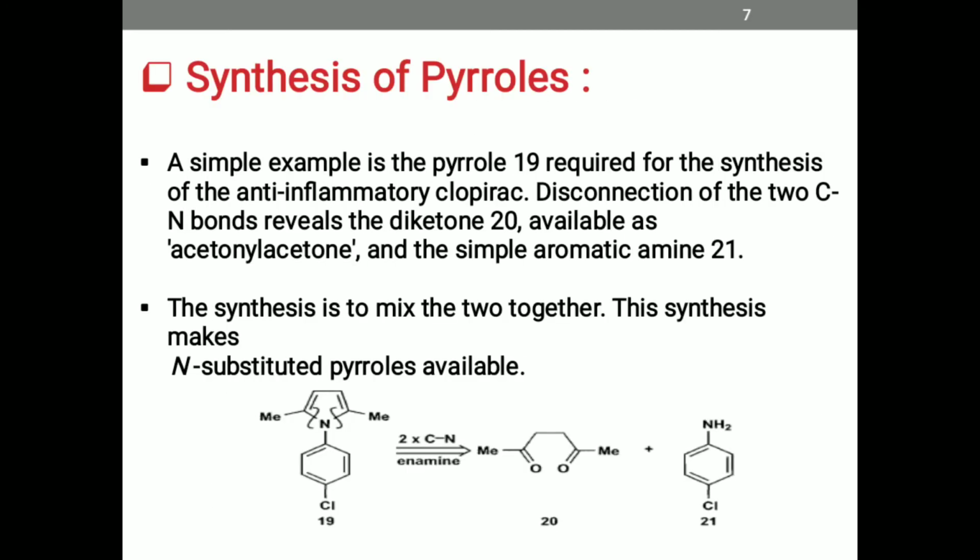Synthesis of pyrroles. A simple example is pyrrole 19, required for the synthesis of the anti-inflammatory clopidogrel. Disconnection of the 2 C-N bonds reveals the diketone 20, which is also known as acetonyl acetone, and the simple aromatic amine 21. So, the synthesis is to mix these together. This synthesis makes N-substituted pyrroles available.